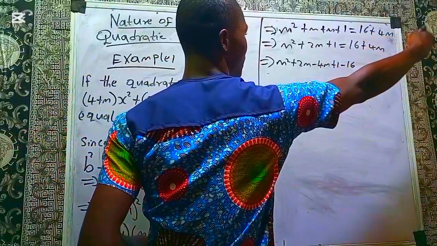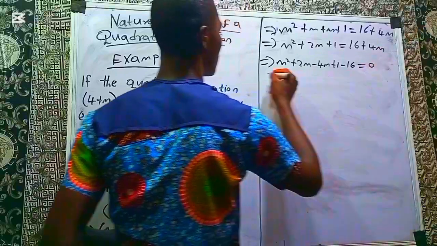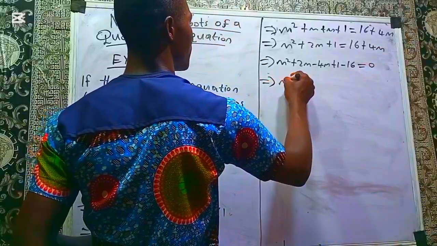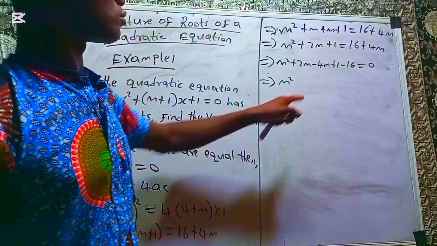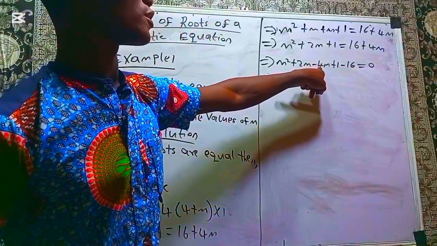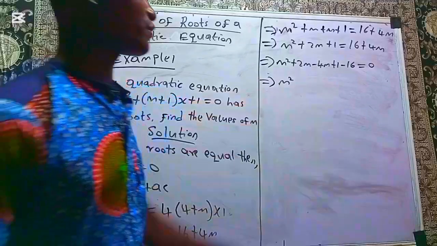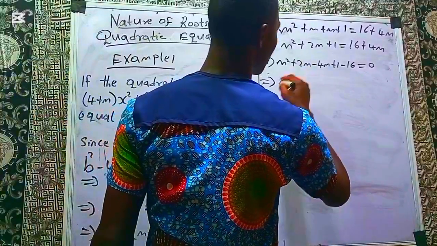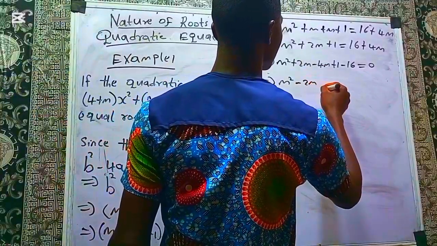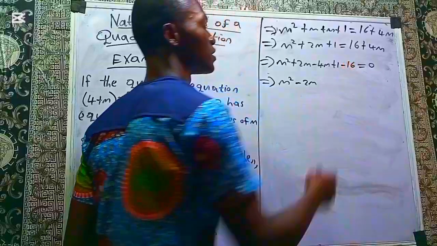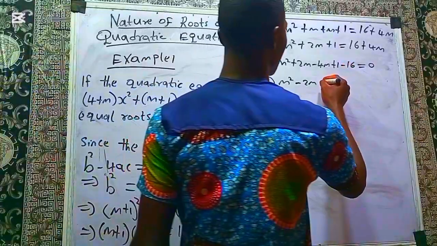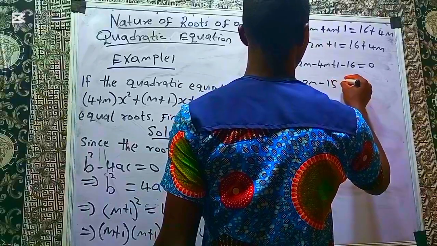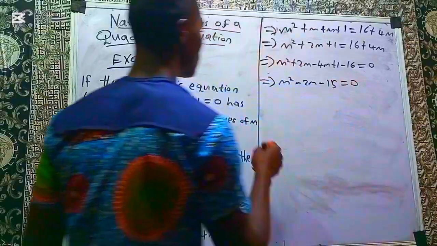Then nothing is remaining on the right, so equal to 0. This implies m² + (2m − 4m), which gives −2m, then 1 − 16, which gives −15, equal to 0.